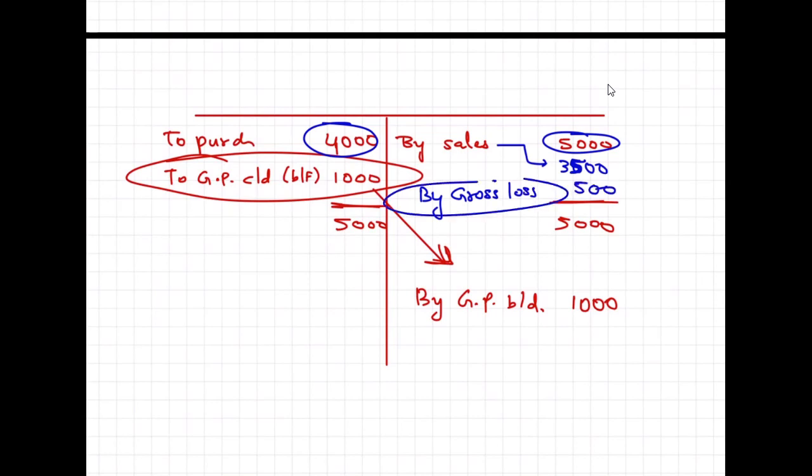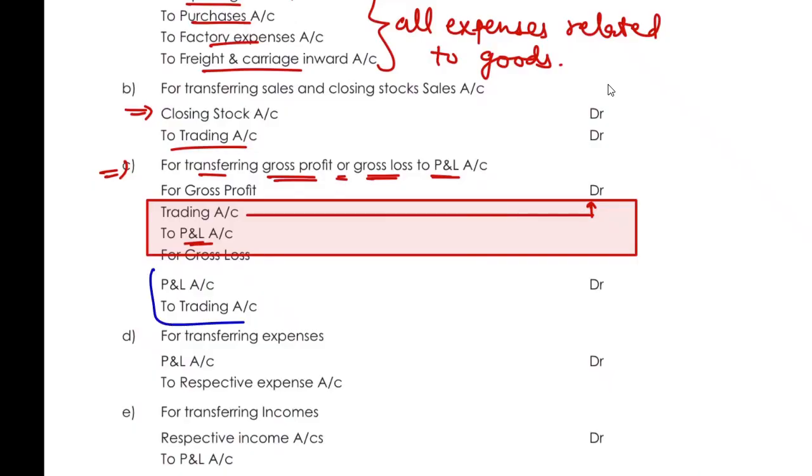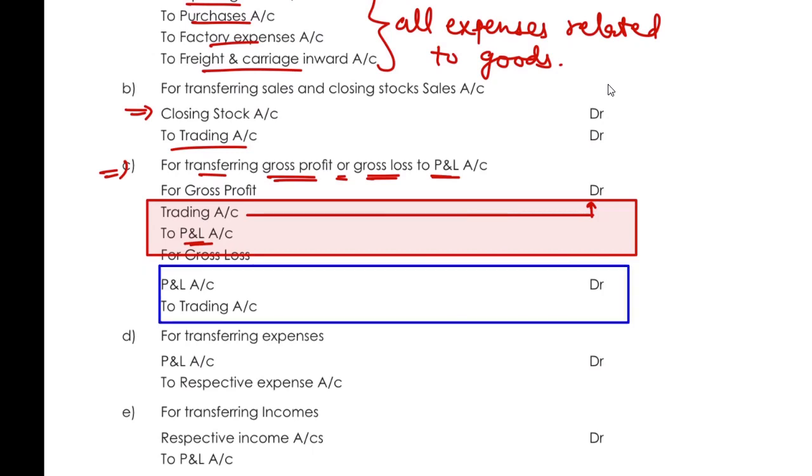So my trading account will be credited and P&L account will be debited by the gross loss of 500. You can see in this entry, P&L account is being debited and trading account is being credited. So this is the entry for gross loss. Obviously, this you have done already, but this is the theoretical part of it. So just read it out.